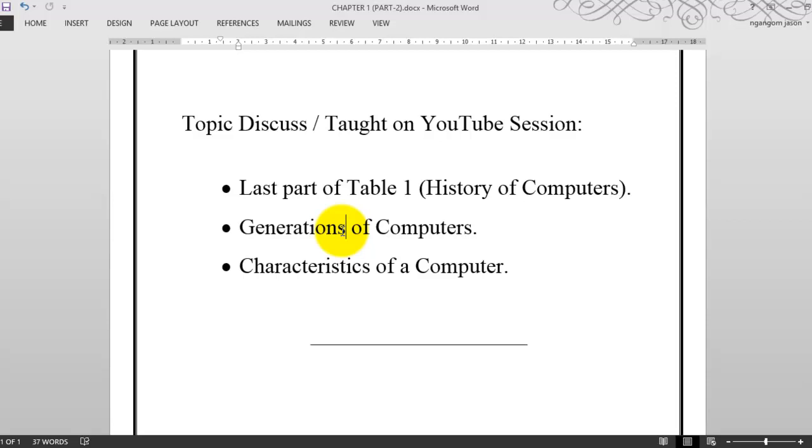And the fourth generation is from 1975 to 1989, smaller, faster, cheaper, and consuming less power than the previous generation. We combined thousands of transistors into a single chip called a microprocessor, that is LSI and VLSI.